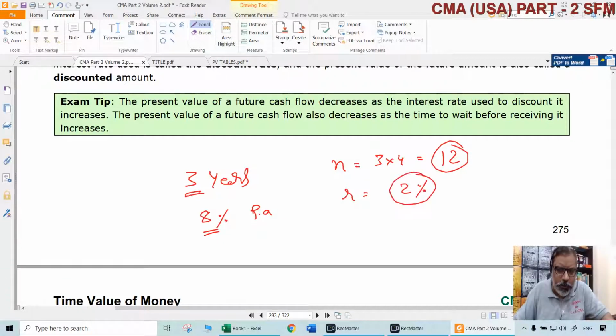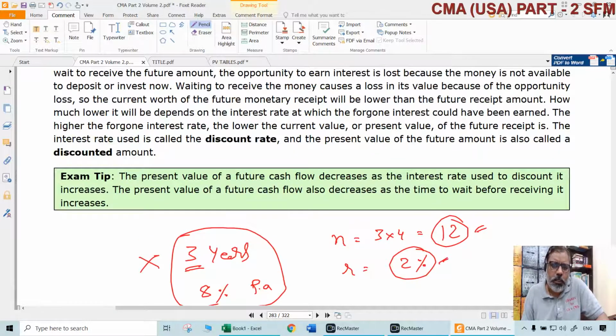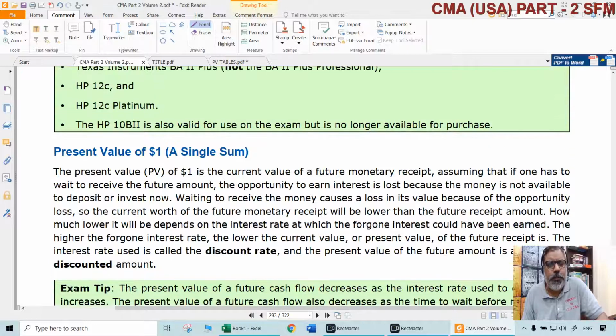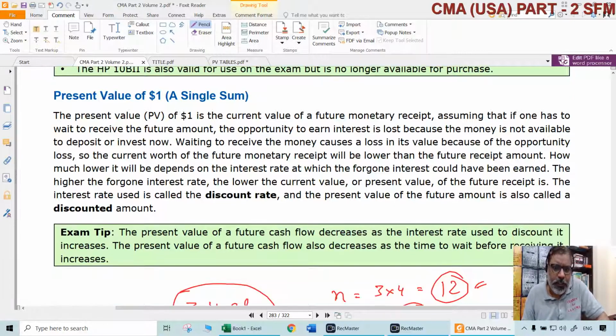So in the tables, what should we look at? You should not look at 8%. If you look at that, wrong answers will come. What we should look at is 12 periods, 2%. So converting them according to the requirement is a very crucial aspect. And for that, we don't have to break our heads. It is simple. Always keep in mind period rather than year, particularly when the compounding is not annual. If it is annual, period is equal to year, there is no problem. But if it is not annual, then you have to take care of the word period rather than year.